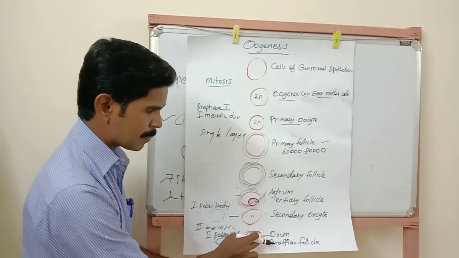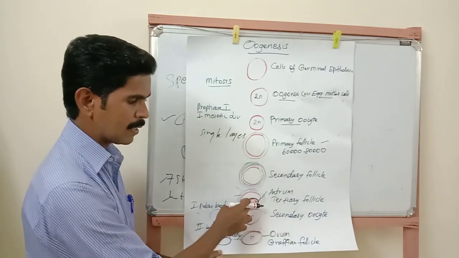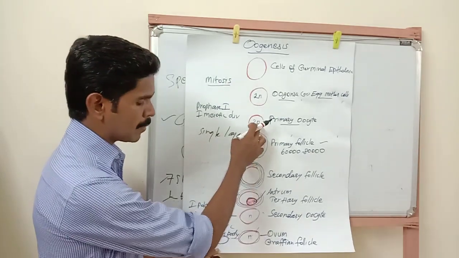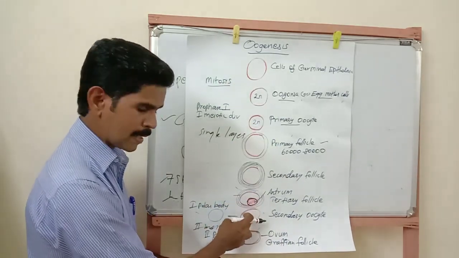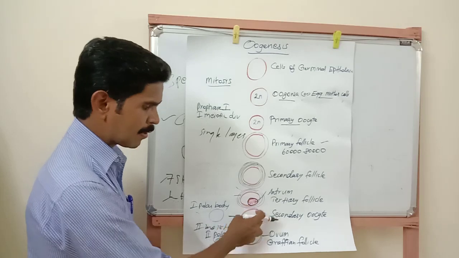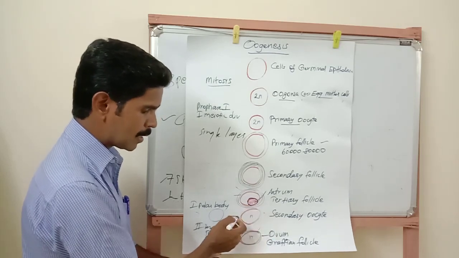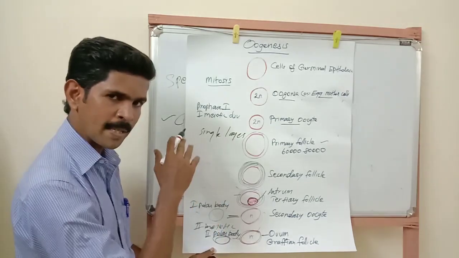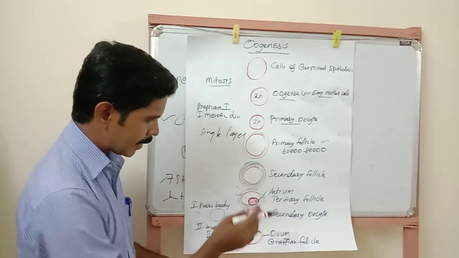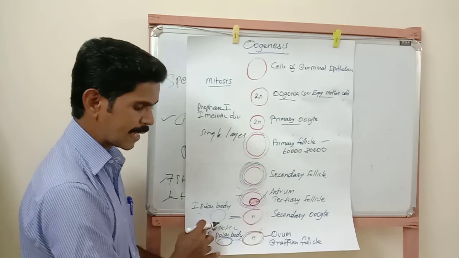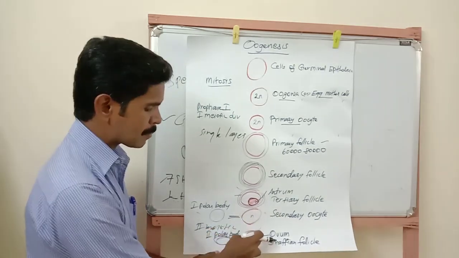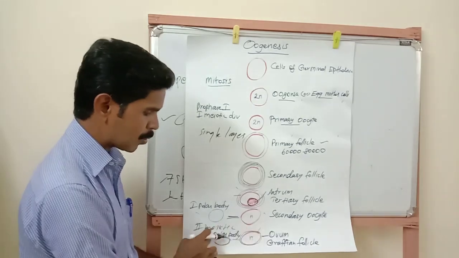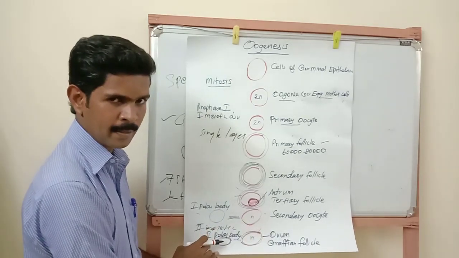Listen very carefully. The last point is the tertiary follicles. Inside the tertiary follicle, the primary oocyte is converted into a secondary oocyte. Then after the development of the secondary oocyte, immediately one more structure is formed. It is called the first polar body. This first polar body is destroyed immediately. Then the secondary oocyte involves the second meiotic cell division and produces a large ovum and a second polar body. Now the second polar body is also destroyed.